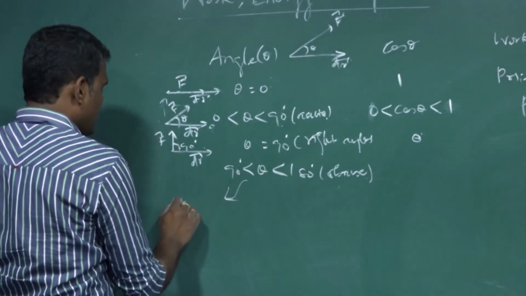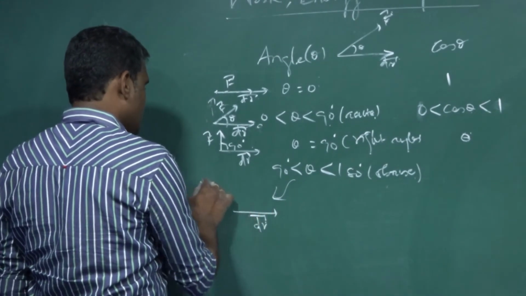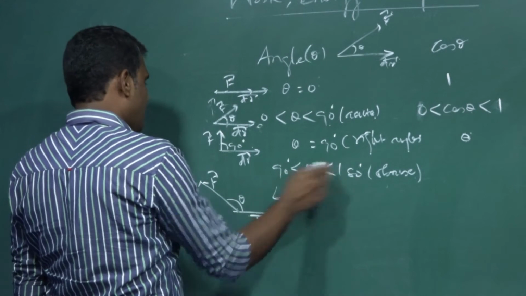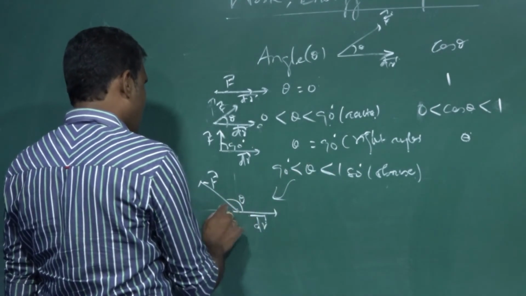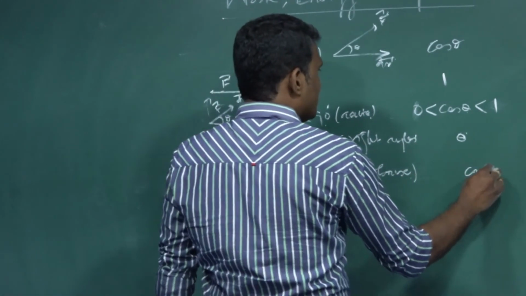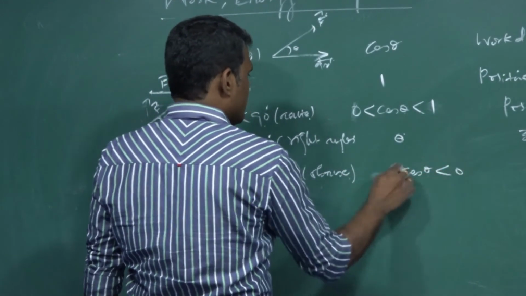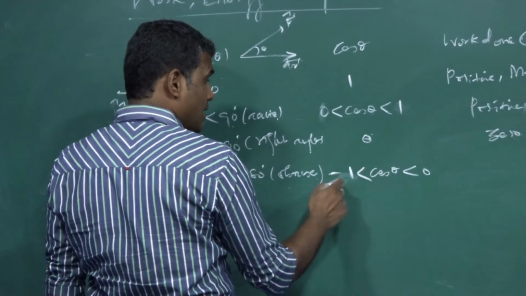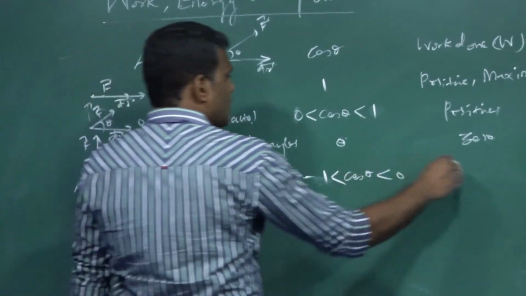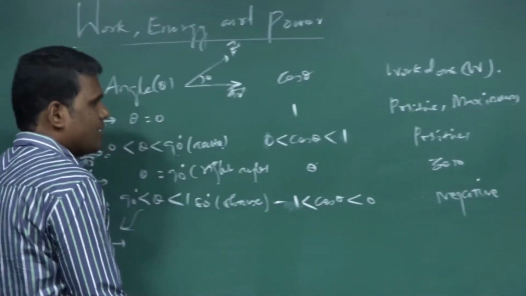Then for the obtuse angle, I can say here, displacement is along one direction. Force is acting along this particular direction. This angle is theta, which lies between 90 and 180, not exactly on 90, not on 180, obtuse angle. So we can say here the cos theta value for 90 is 0, and for 180 it is minus 1. So cos theta lies between minus 1 and 0. That's the meaning. So it can be a negative value. Work done will be a negative value.